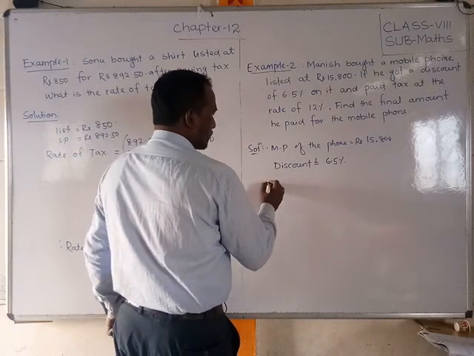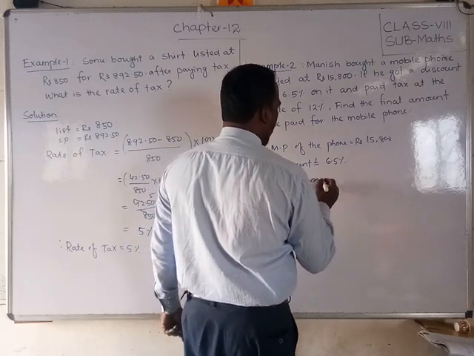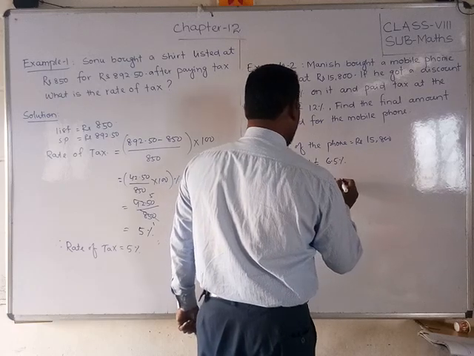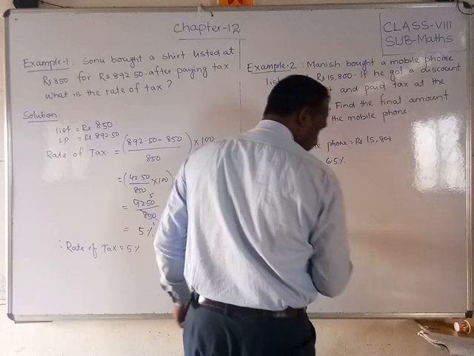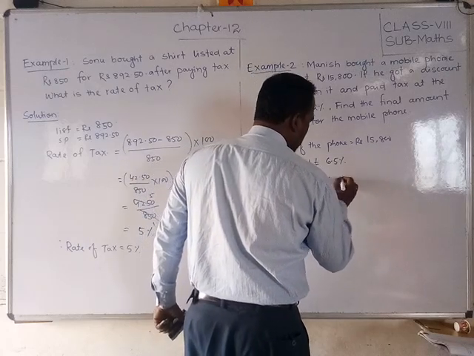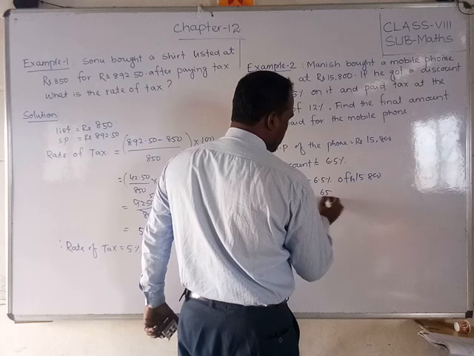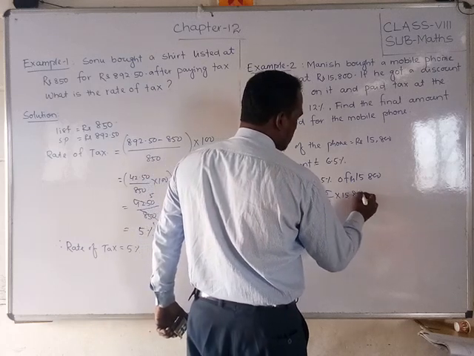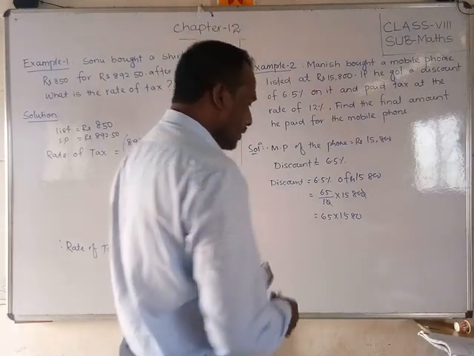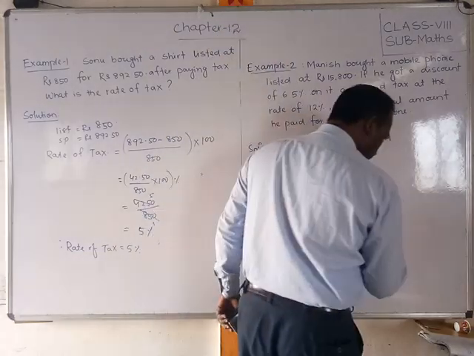So discount amount or discount on, we can write that discount is equal to 6.5% of 15,800 rupees, is equal to 65 by 10 into 15,800. 0 to 0 cancel. 65 into 1508, that will get, how much will you get, friends?